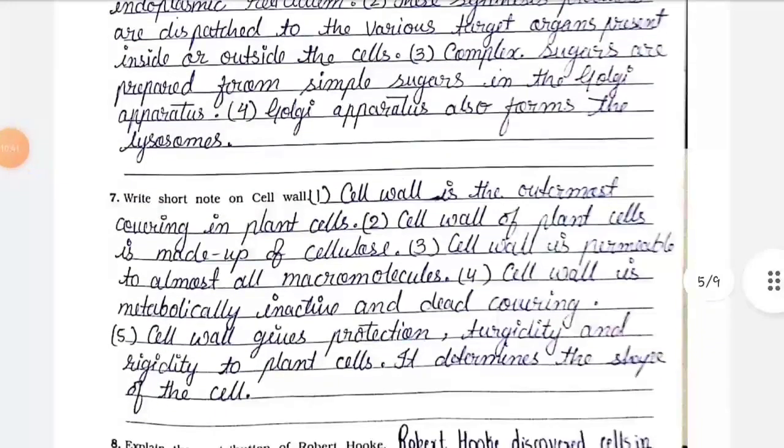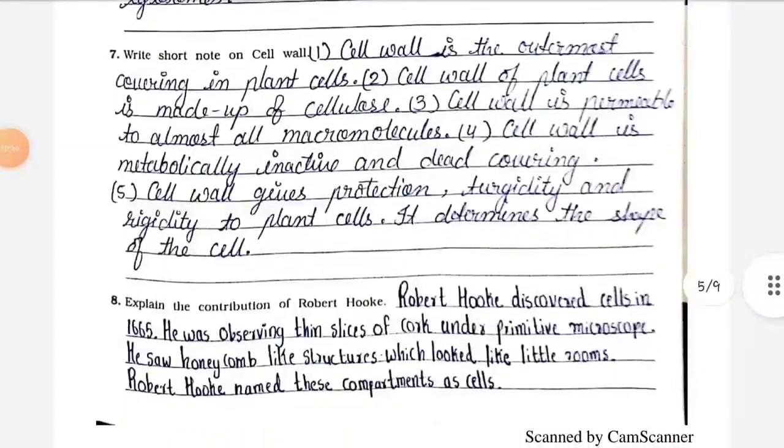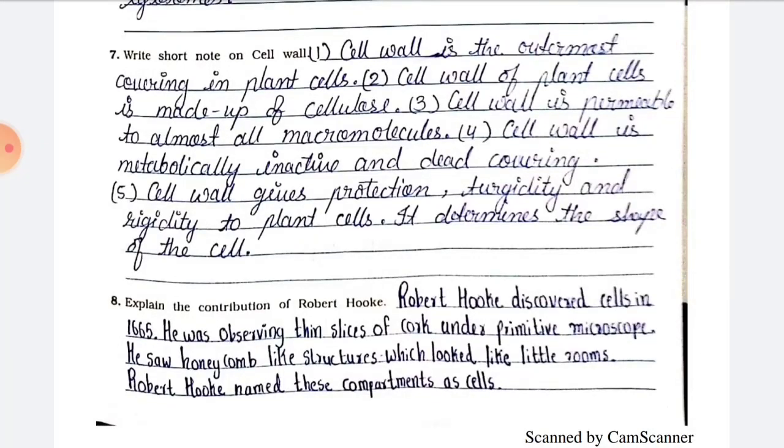Next, question number 7. Write short note on cell wall. Answer. Point number 1. Cell wall is the outermost covering in plant cells. Point number 2. Cell wall of plant cell is made up of cellulose. Point number 3. Cell wall is permeable to almost all macromolecules. Point number 4. Cell wall is metabolically inactive and dead covering.